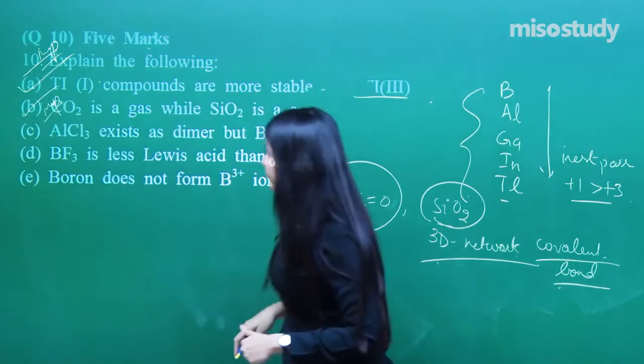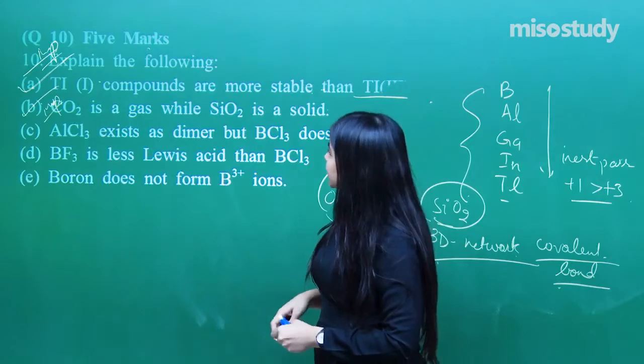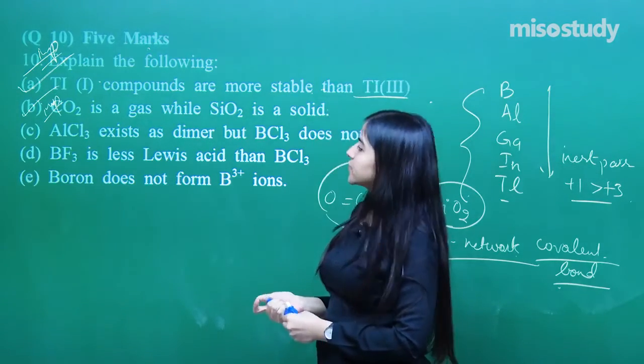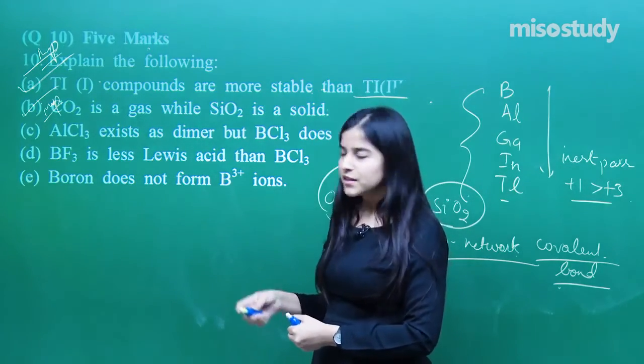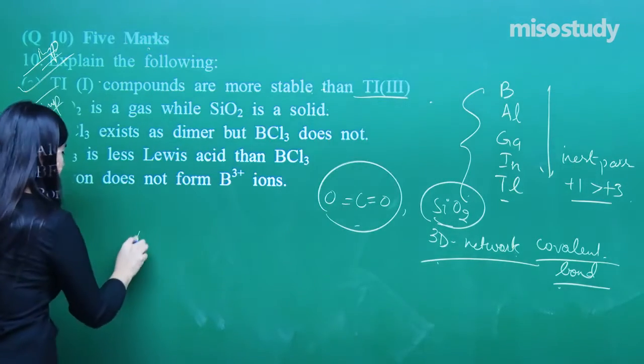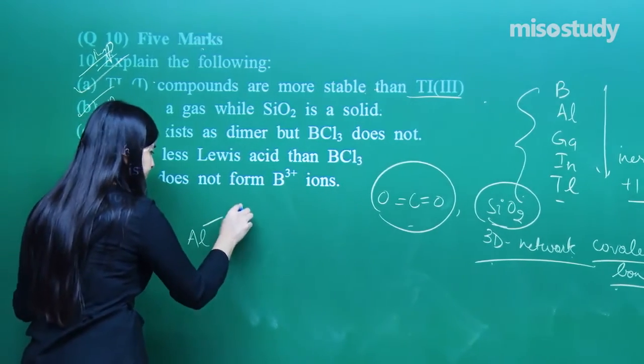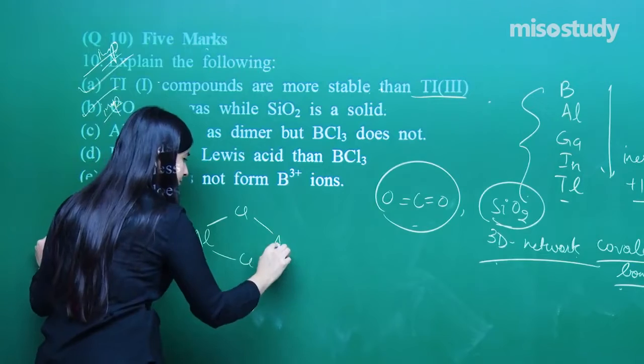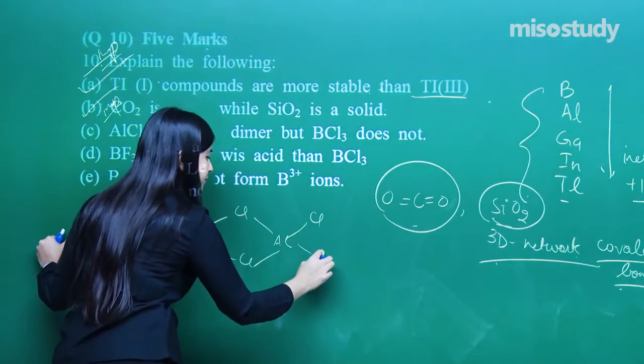Mark this as important. Aluminum chloride exists as a dimer and BCl3 does not. What could be a possible reason? Since it is a dimer, what is a dimer? Like this. So that is basically a dimer.